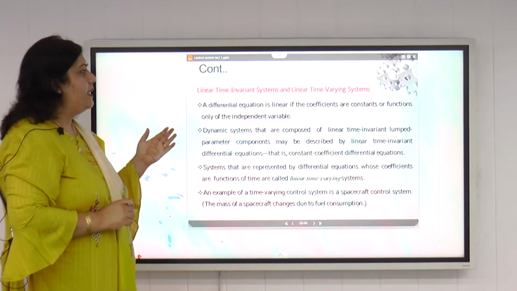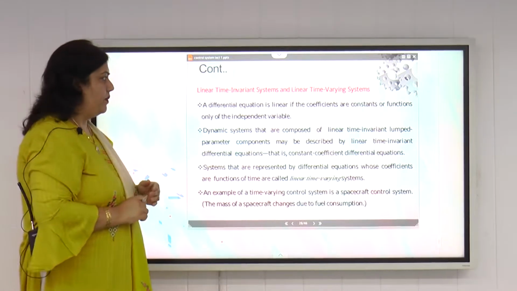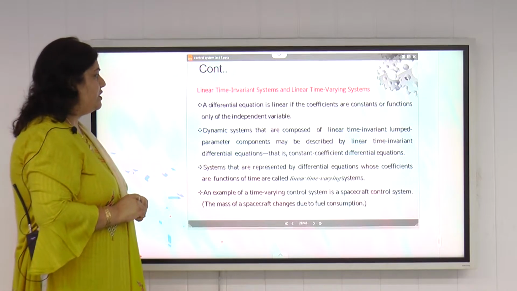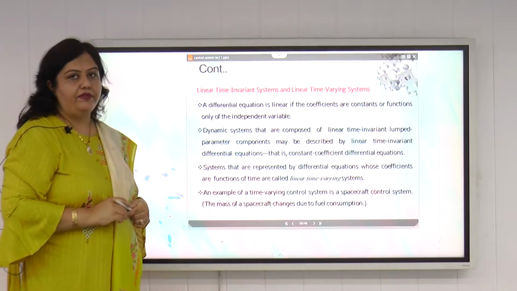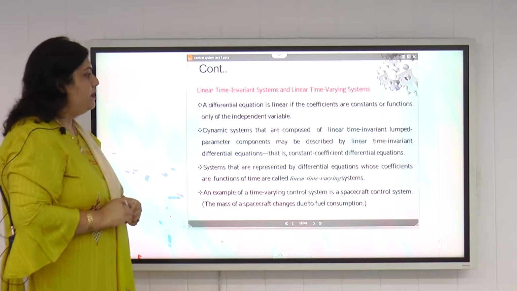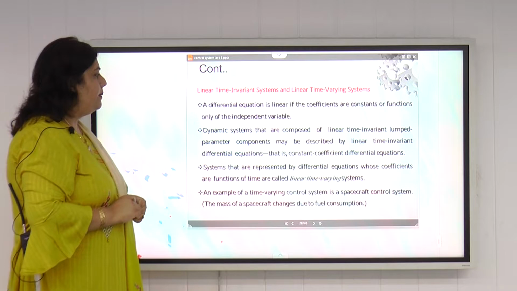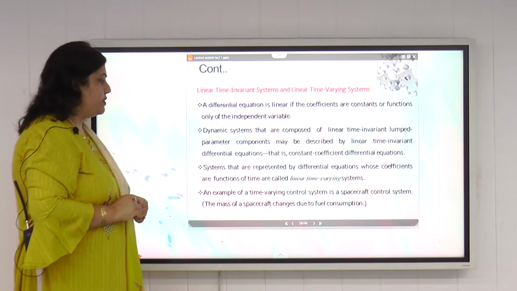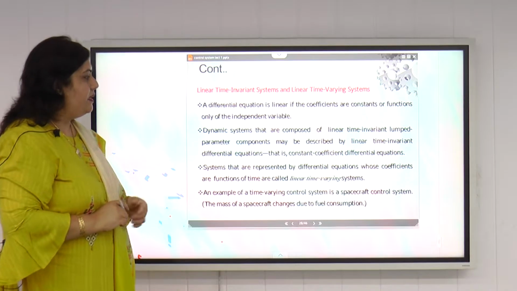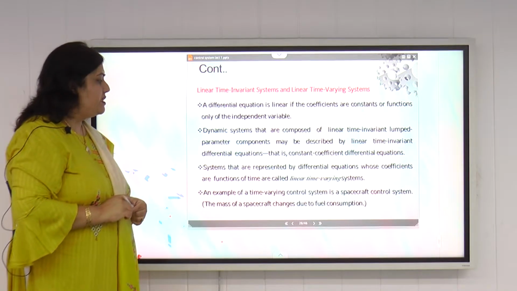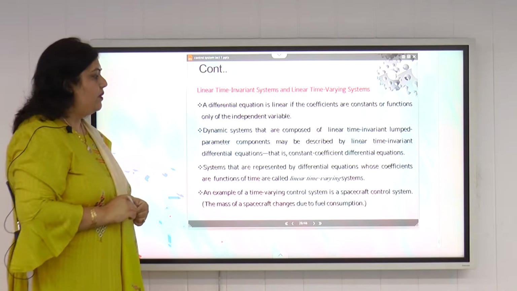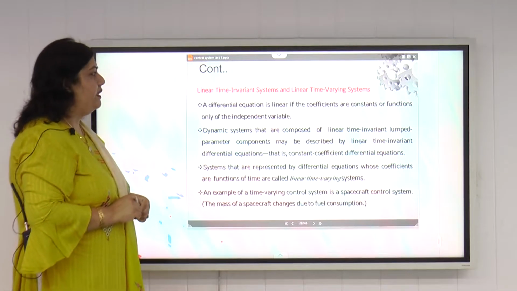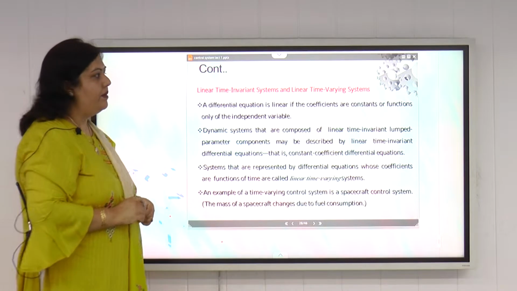Now, what are linear time invariant and linear time varying systems? A differential equation is said to be linear if the coefficients are constants or functions only of the independent variable. Dynamic systems that are composed of linear time invariant lumped parameter components may be described by linear time invariant differential equations. Systems that are represented by differential equations whose coefficients are functions of time are known as linear time varying systems. So this is the difference between a linear time invariant system and a linear time varying system.